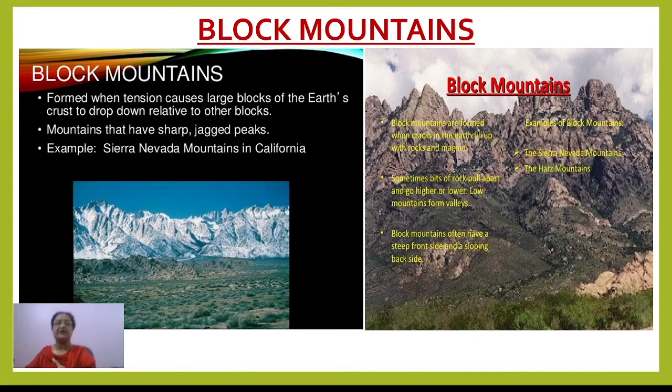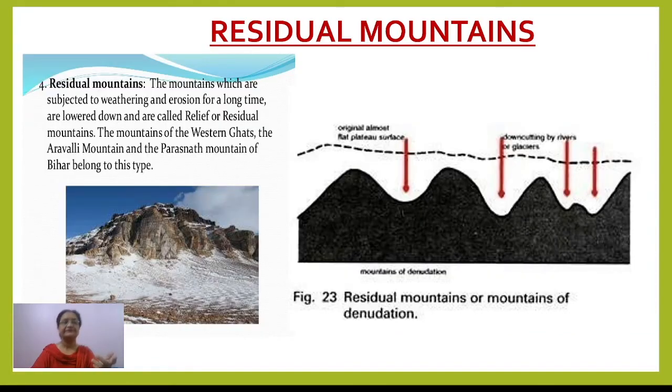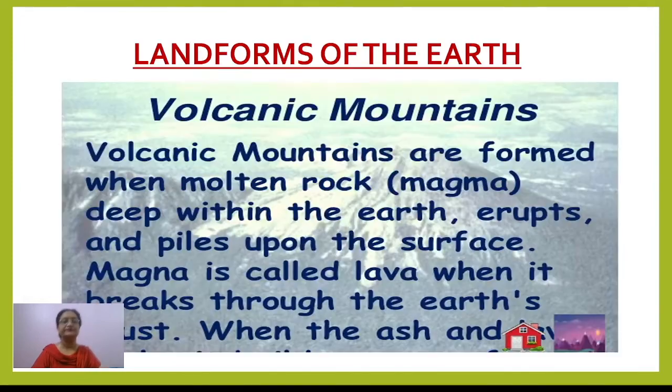A part of land which is uplifted forms a mountain called block mountain. So in both cases block mountains can be formed. The low-lying area between the higher parts is called the rift valley, or many times also called graben. So now residual mountain is also clear to you.